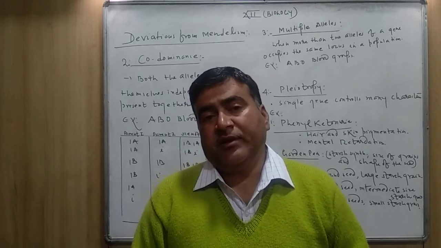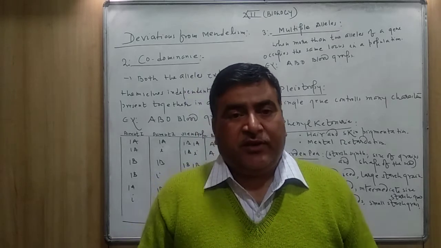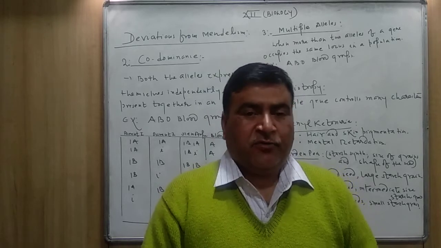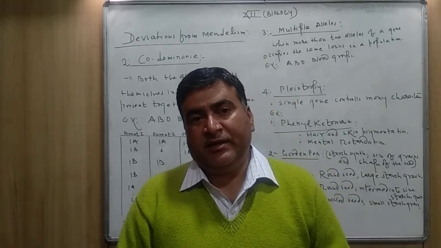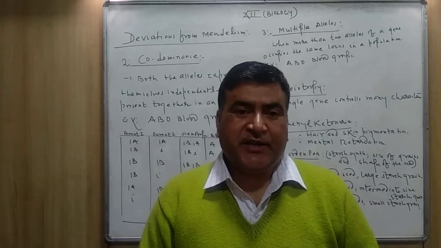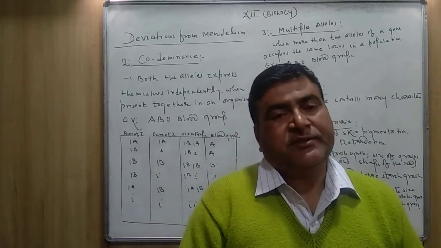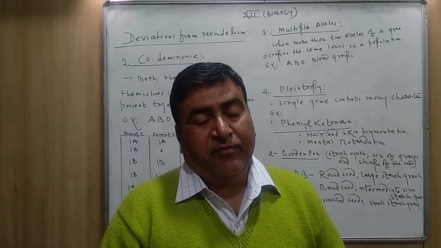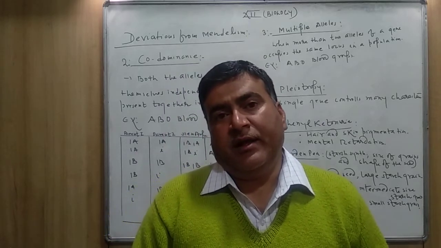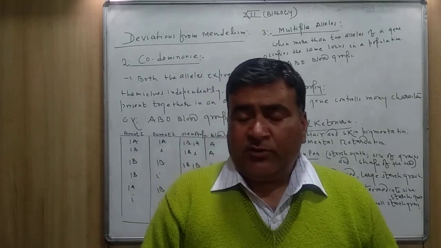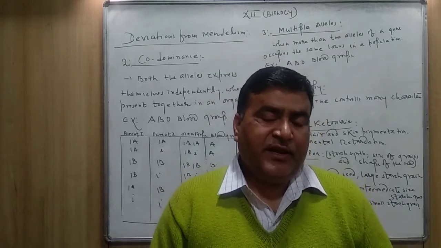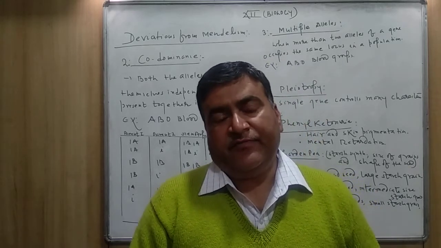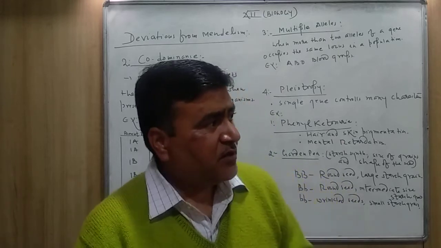It means all these inheritances like incomplete dominance, codominance, multiple alleles, polygenic inheritance were not given by Mendel. So let us start the second one, codominance.